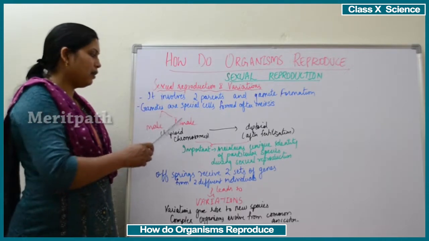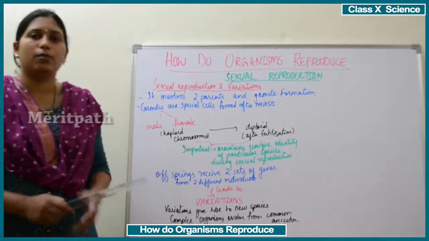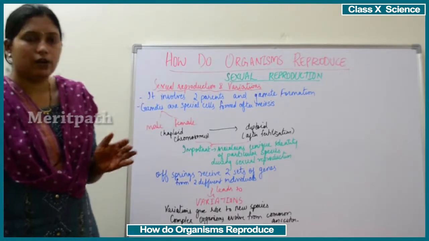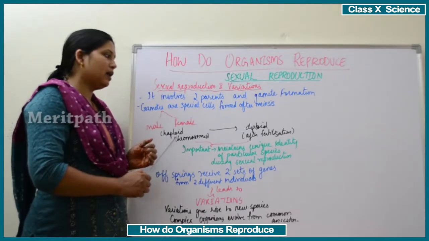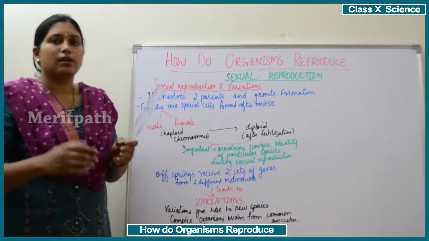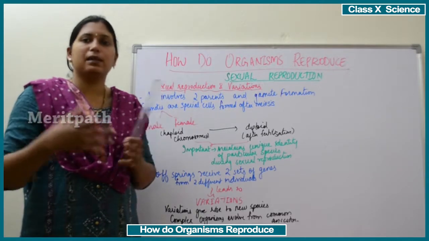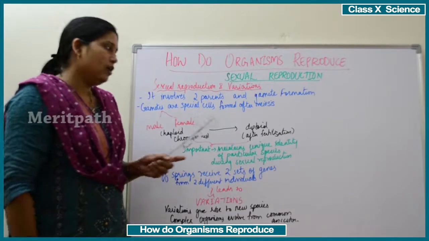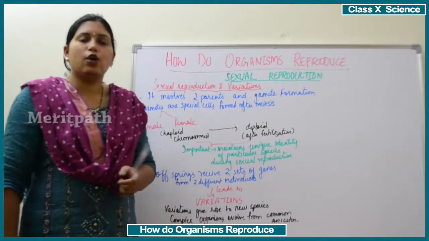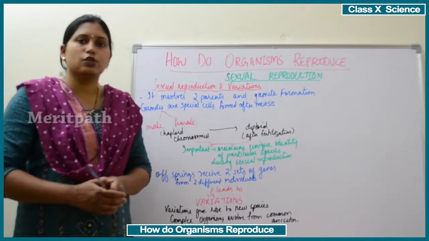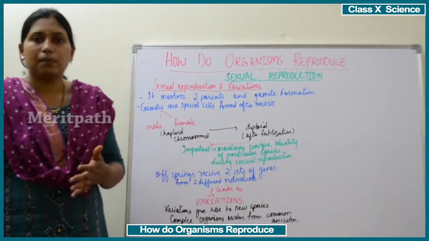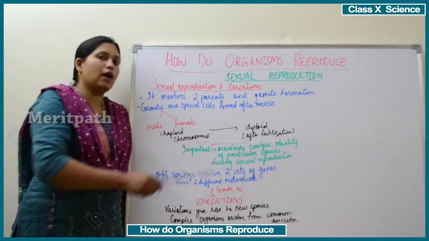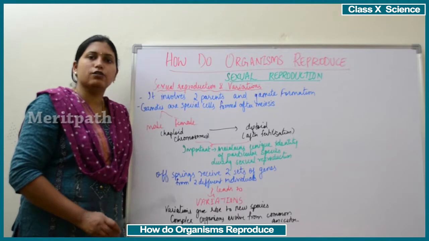These male and female gametes always have haploid chromosomes. Haploid chromosomes means unpaired chromosomes. After fertilization, that is when the male gamete, the sperm, goes and meets the ovum, the egg, then fertilization occurs and a zygote is formed, right? After fertilization, the zygote has a diploid set of chromosomes, that is paired chromosomes, 23 pairs of chromosomes. So haploid means unpaired chromosomes and diploid means paired chromosomes, that is 23 pairs.